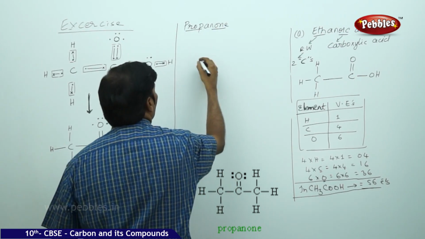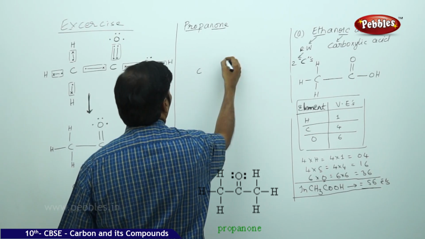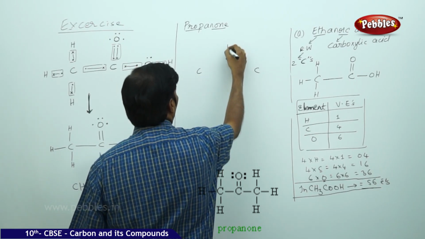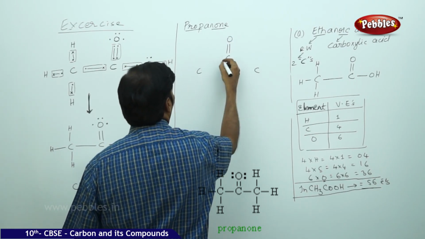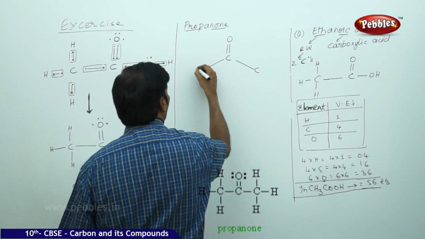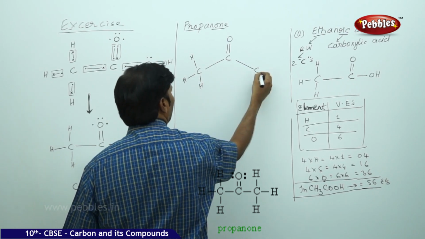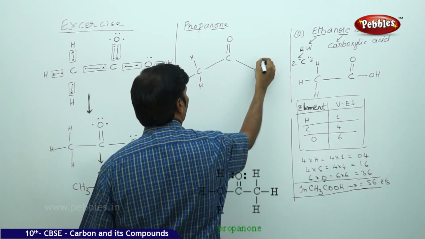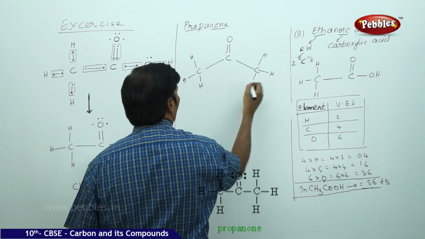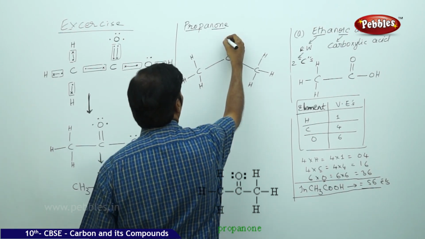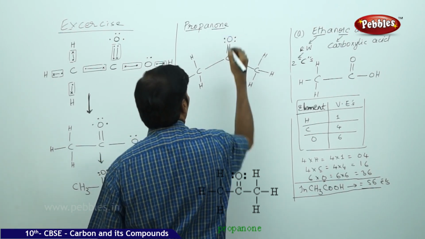So there should be 3 carbons, 1, 2, 3, double bond, and you have 2 single bonds. Take hydrogen, single bond hydrogen, again single bond hydrogen. What you are noticing here is 2 lone pairs of oxygen.